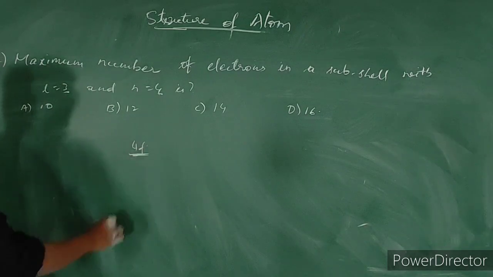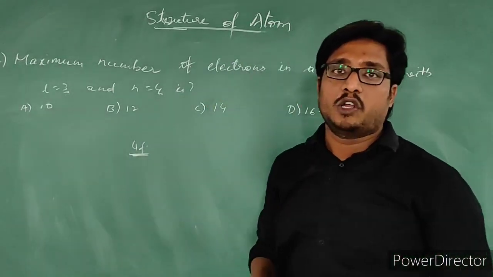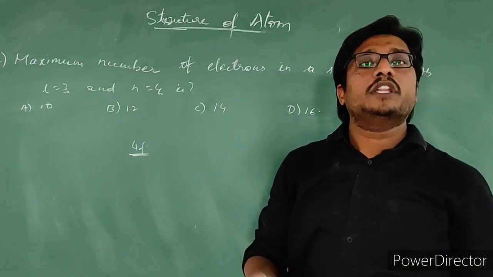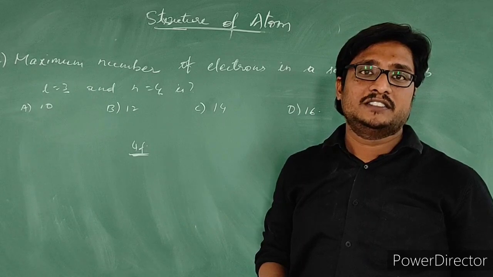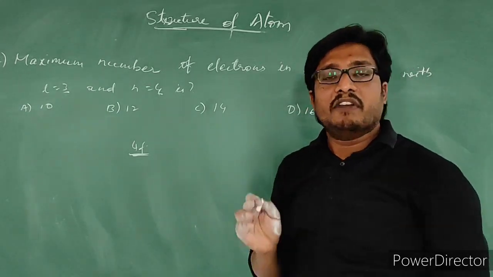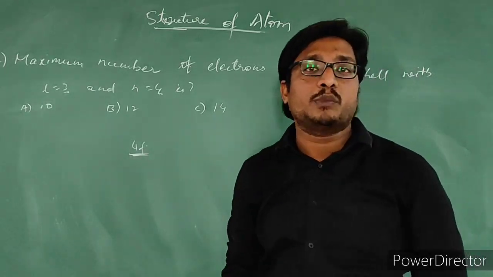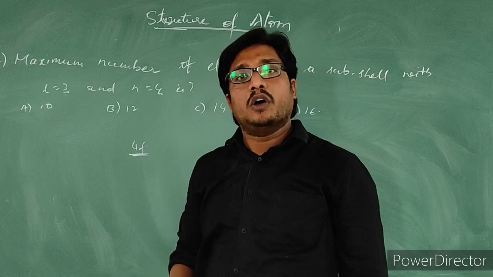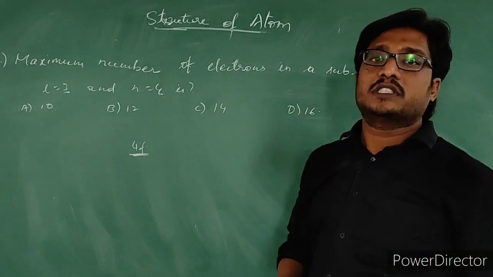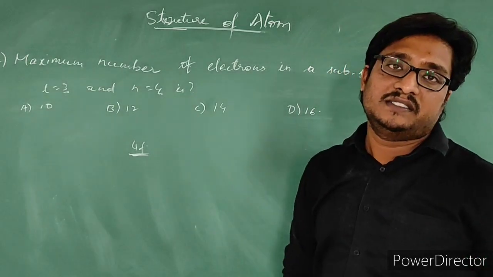We know that the F subshell has 7 orbitals. Each orbital can accommodate a maximum of 2 electrons. 7 orbitals are present in the F subshell, so a total of 14 electrons can be accommodated. All the 14 electrons will have N value as 4, L value as 3.